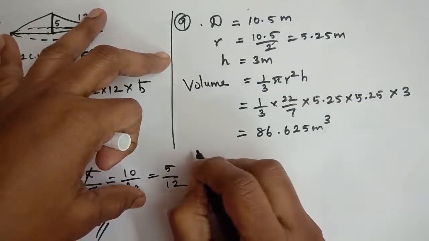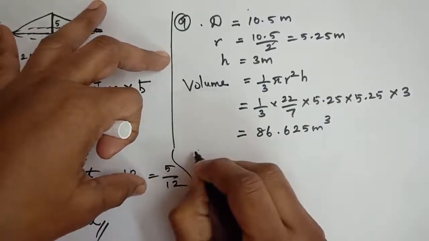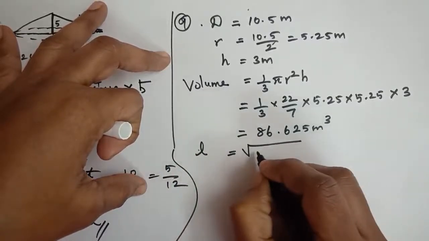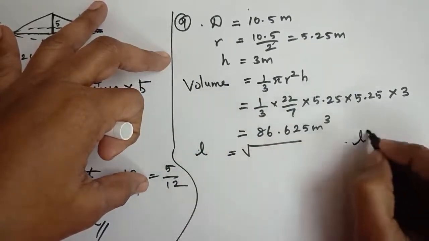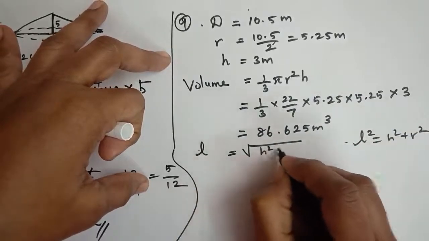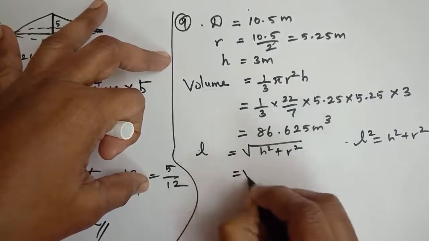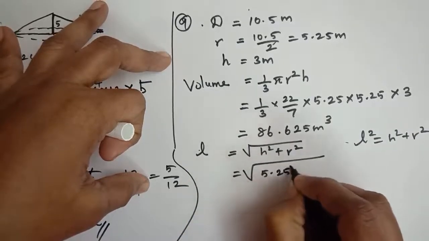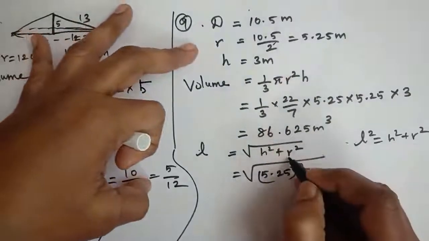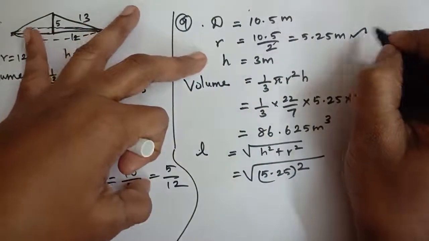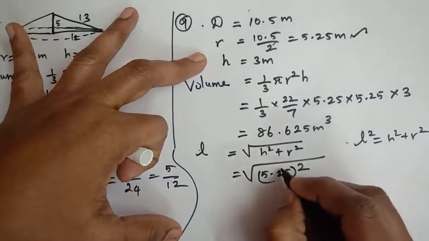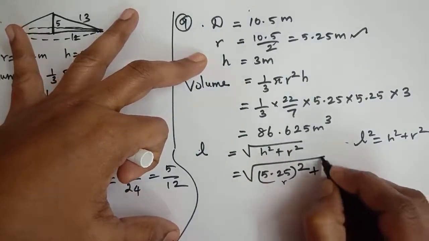Then slant height also. So slant height l is equal to root of h squared plus r squared, since l squared is equal to h squared plus r squared. So that is root of 5.25 the whole squared, because r is 5.25, plus 3 squared, since h is 3.